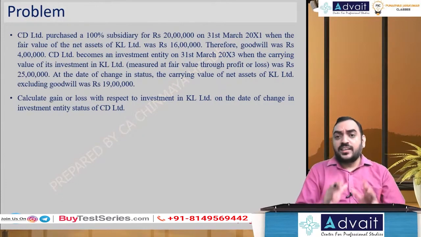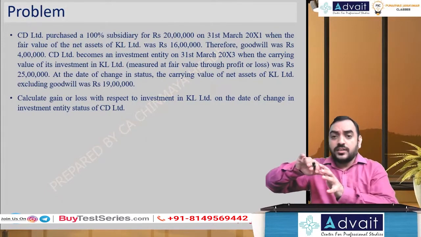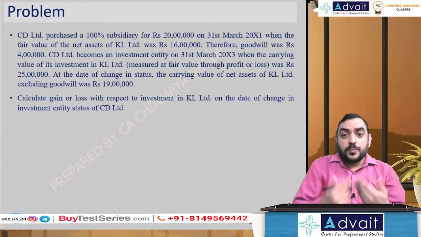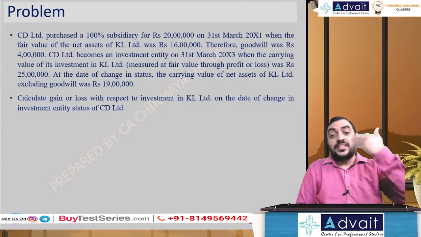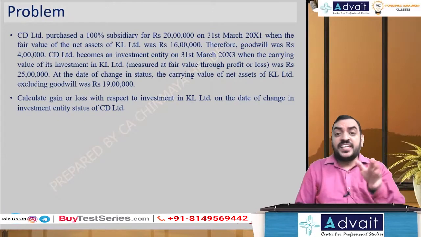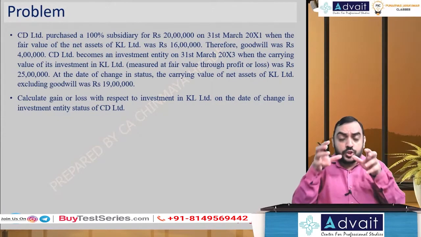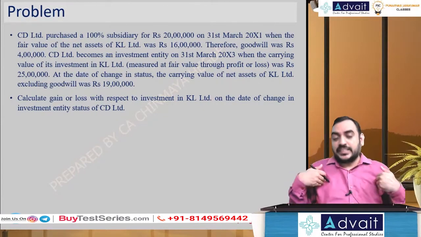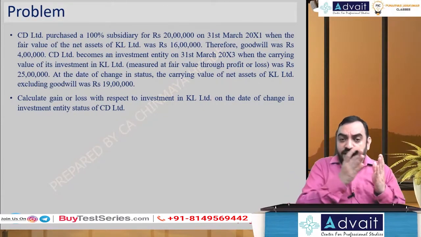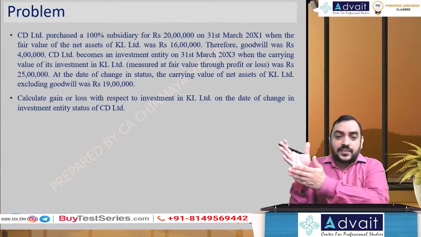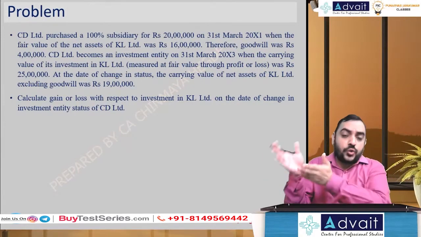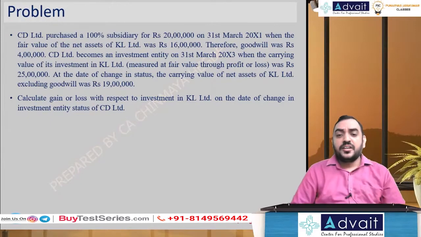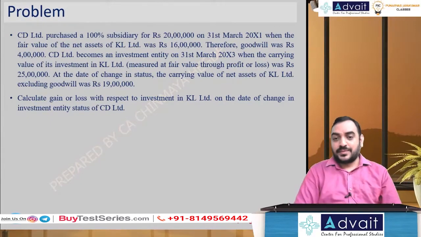So earlier, in consolidation, we used to represent the subsidiary company's net assets and non-controlling interest, if any, nothing here. Now that net assets will be taken out and investments will be recognized, because going forward, you become an investment entity. An investment entity need not do consolidation. So in your books, you don't show the subsidiary's assets as your assets. That is, you de-recognize the net assets and the goodwill and you recognize the fair value of investments.